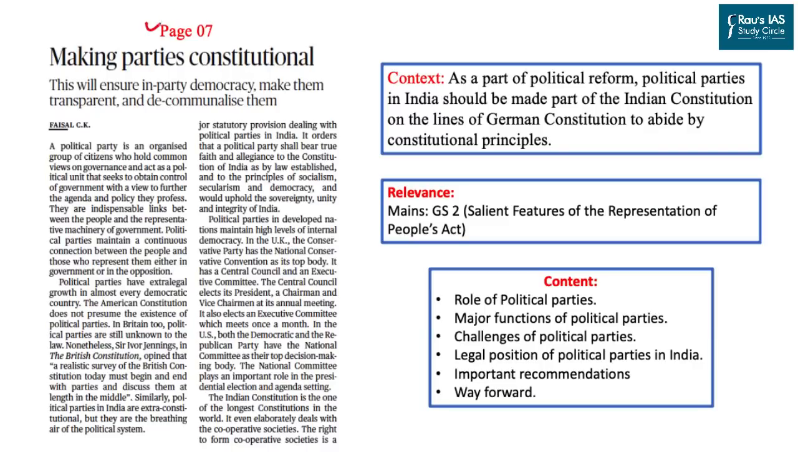This article got published on page 7 of the Delhi edition of The Hindu newspaper and talks about making political parties in India more constitutional in their functions. Why? In order to ensure in-party democracy, that is, every member of a political party should have better representation and should be vocal enough. And it also talks about making them more transparent and decommunalizing them.